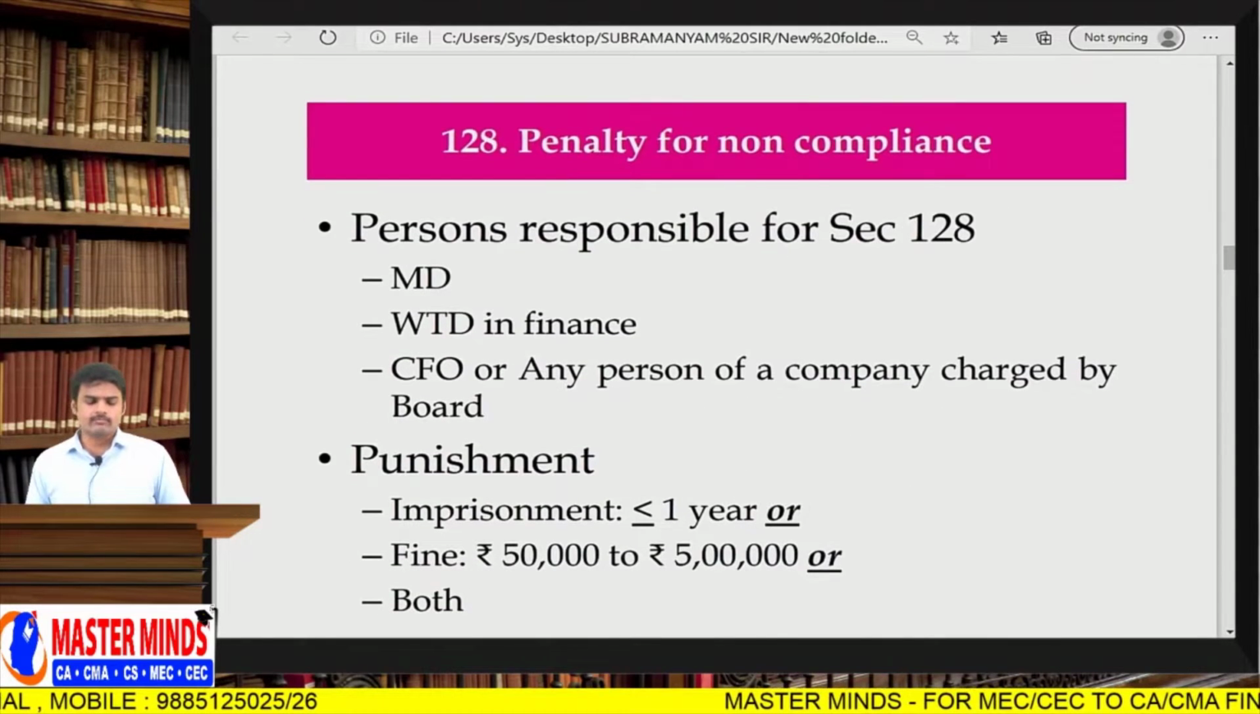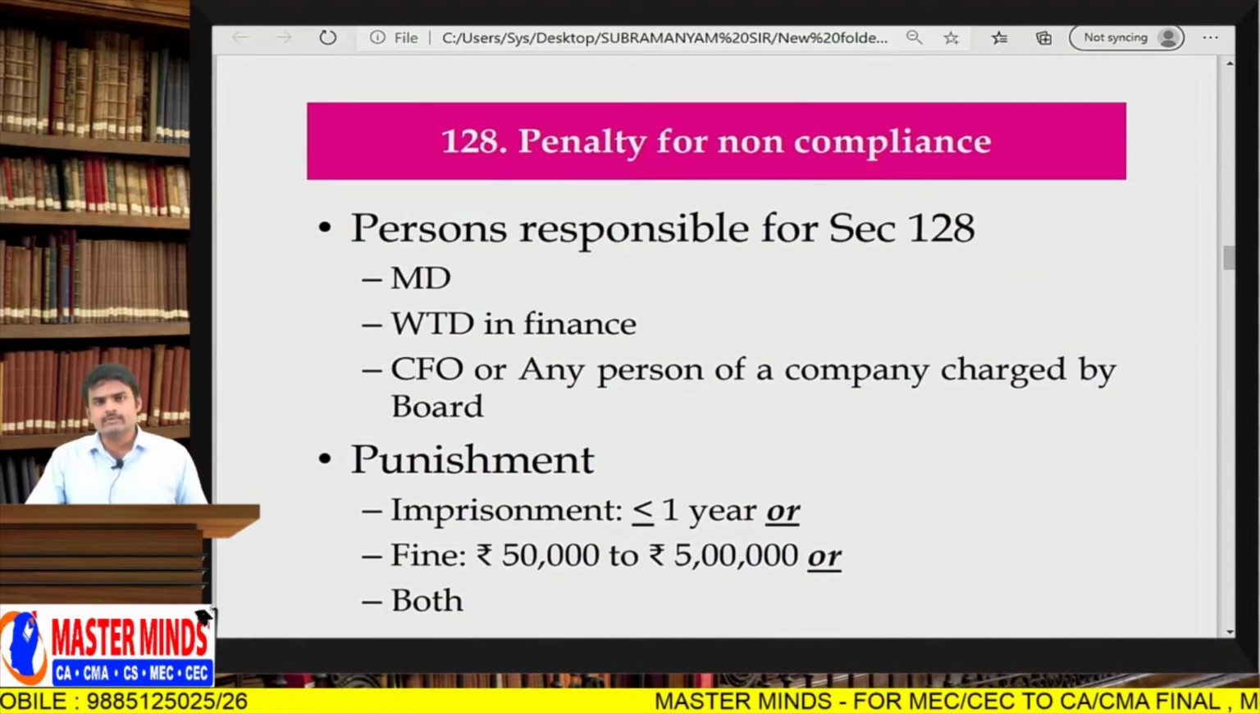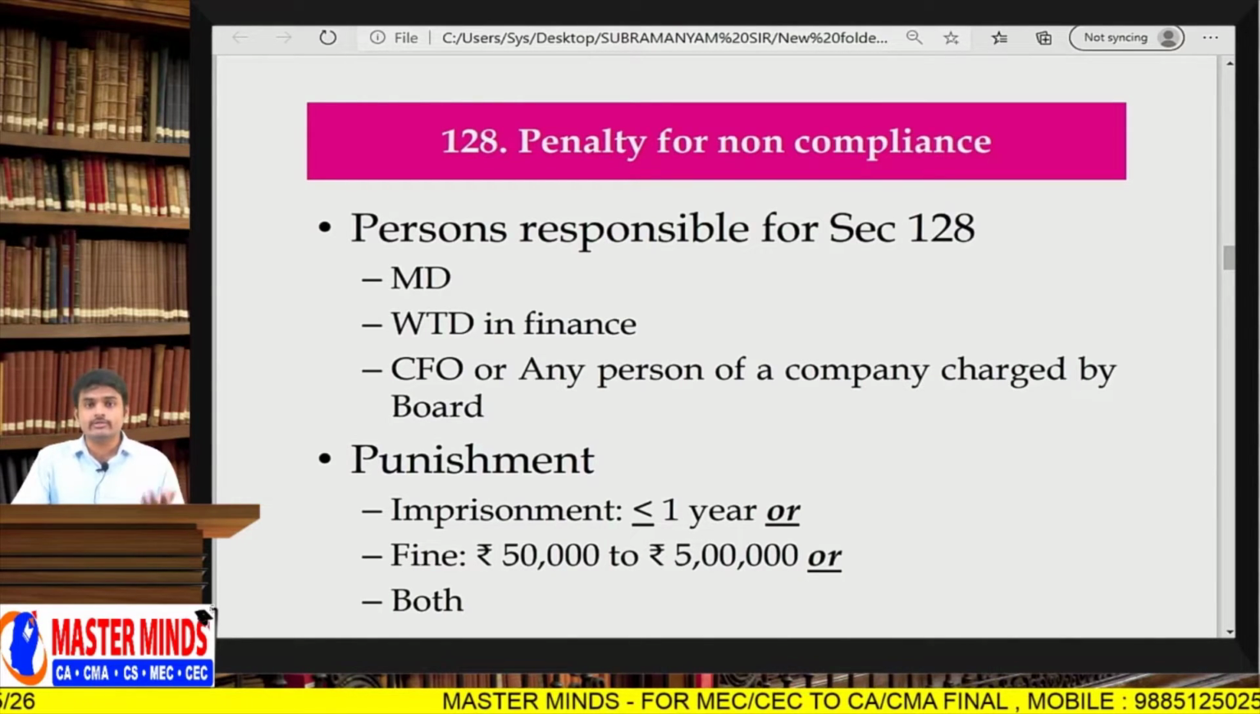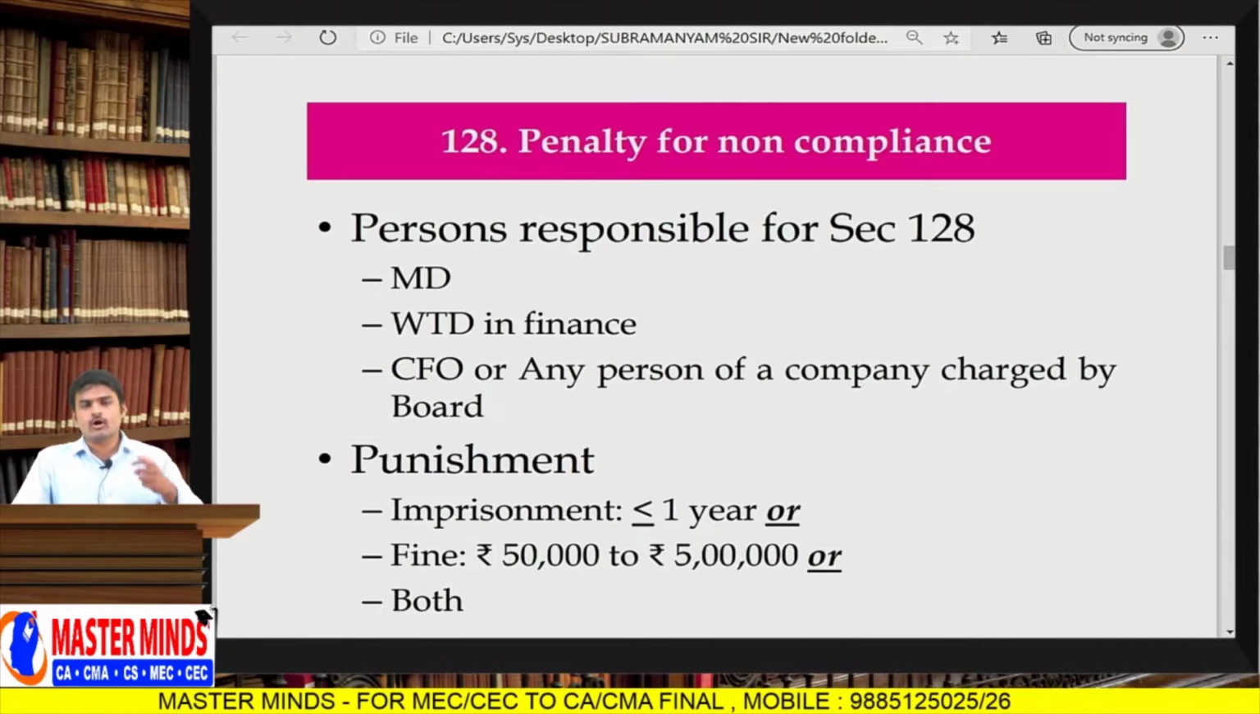Section 128, penalty for non-compliance. So many points we discussed: applicability, what type of registers you have to maintain, where you need to register, how long you need to retain them, and that your books of accounts should exhibit a true and fair view and be maintained according to the double entry system. So all these rules and regulations I discussed.